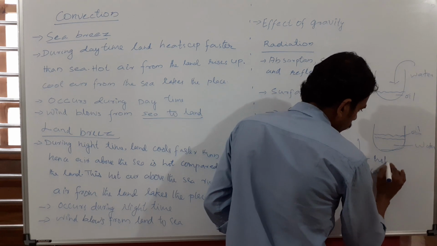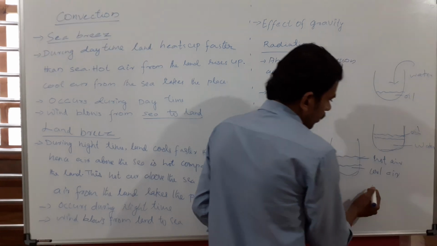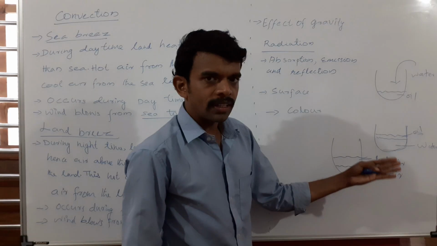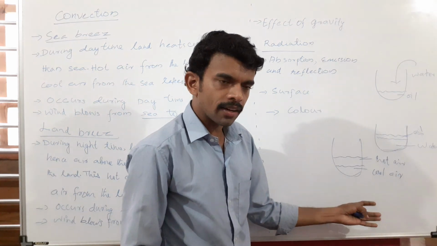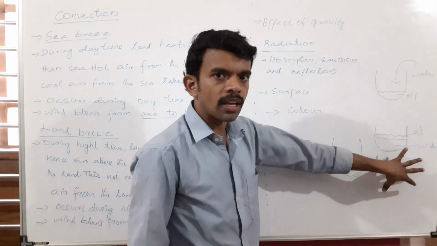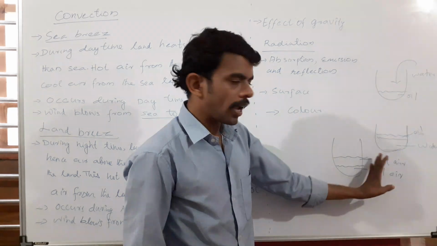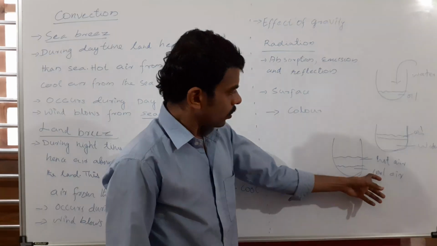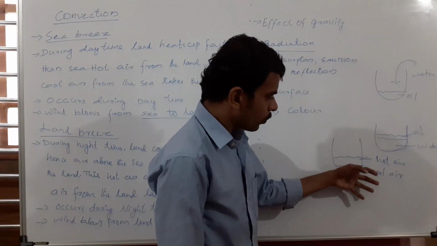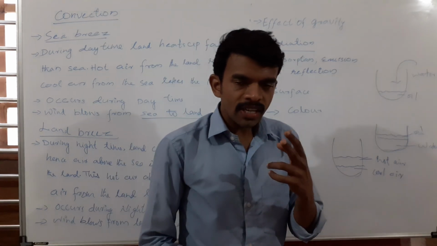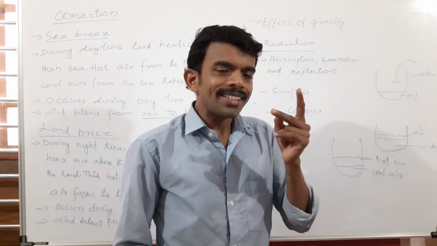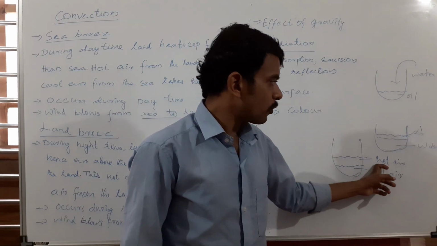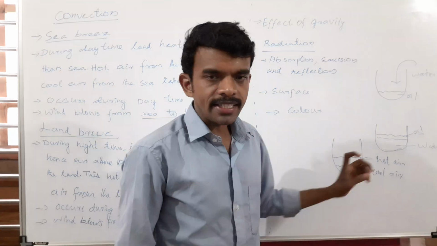So this is our cool air, this is our hot air. Whether it is cool air or hot air, it is a fluid. Gas is a fluid, and air is nothing but a gas. So if there are two fluids having different densities, then the fluid having higher density will stay downside compared to the fluid having lower density.